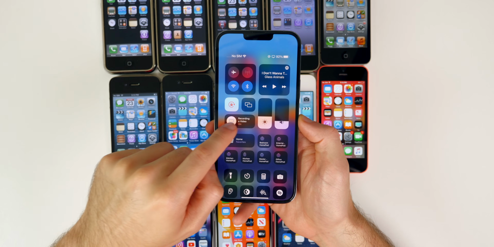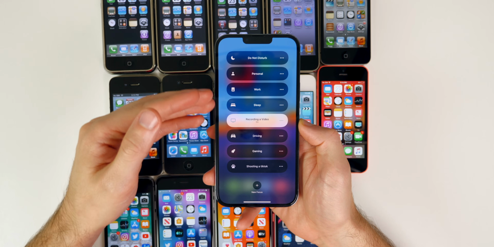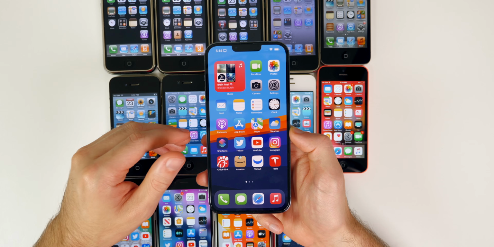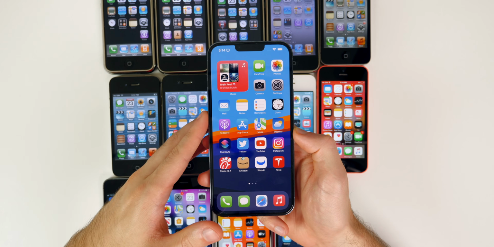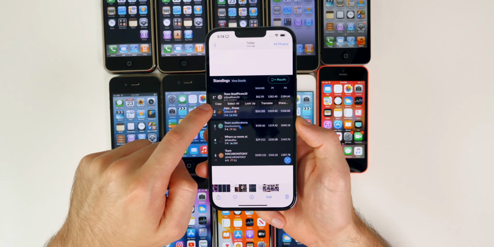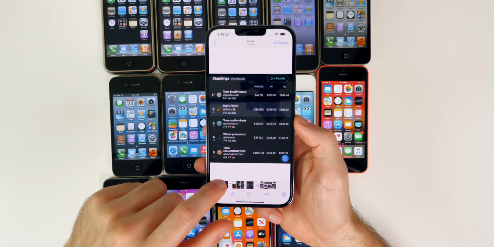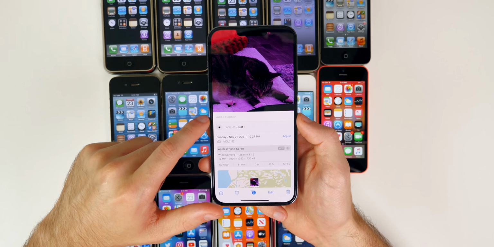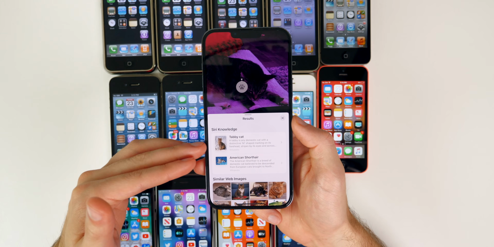We got the introduction to focus modes inside of the control center that would allow you to only receive notifications from certain applications and certain people when you go into these focus modes. We got SharePlay for FaceTime, which would allow you to experience things with friends over FaceTime, like TV shows, movies, or music. We got the live text feature, which would allow us to copy text from an image in real time or from one that was already taken. You just copy and paste the text from there and paste it into a note. Of course, we did also get visual lookup, which would allow us to identify certain animals if we swipe up right here, or plants, or just different objects, and it would tell you what breed of dog it is or what kind of cat it is, which is pretty neat.